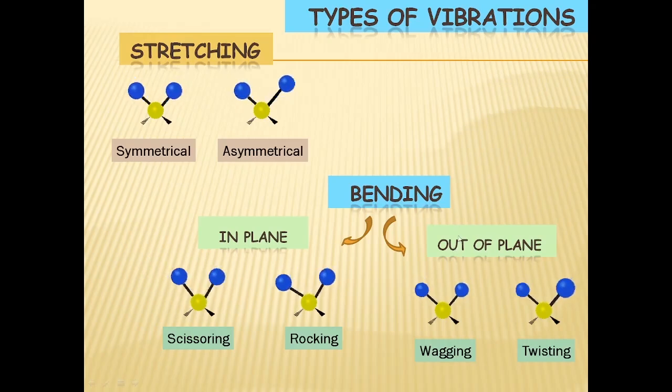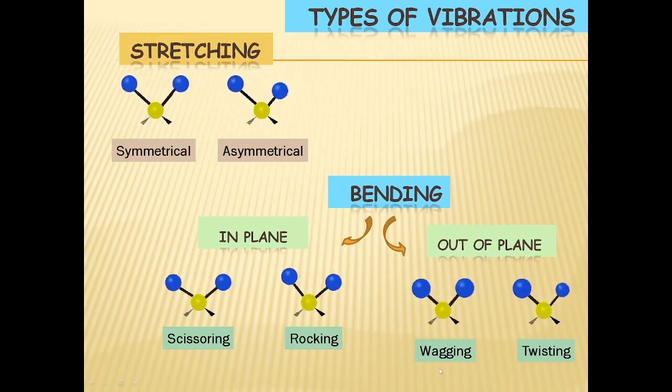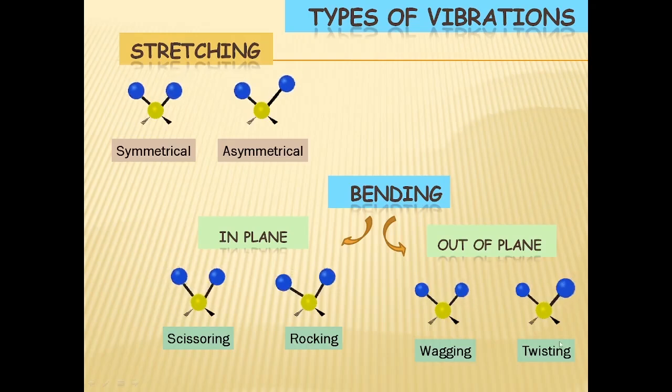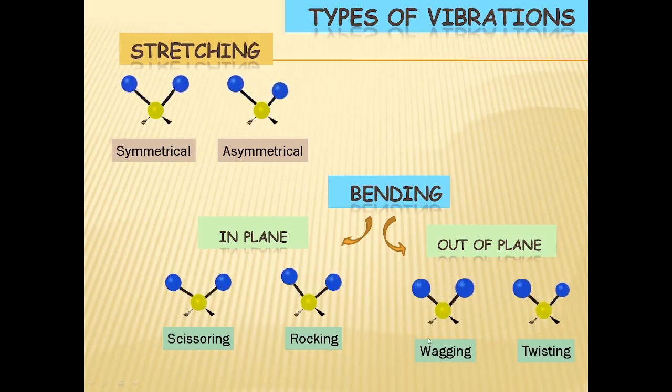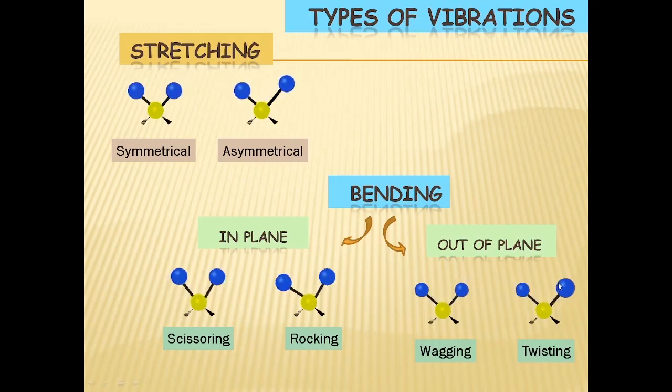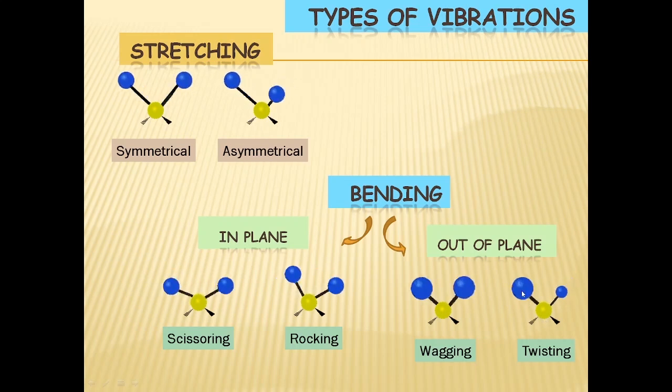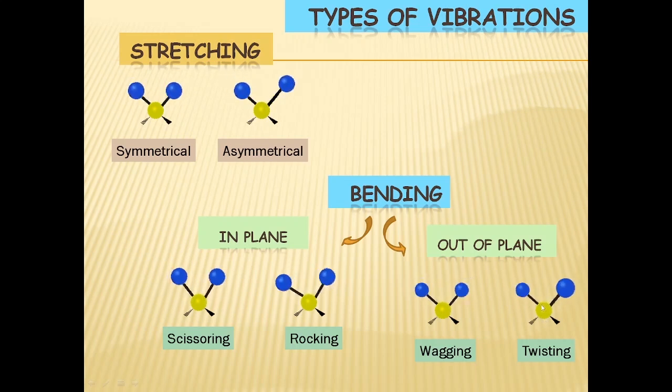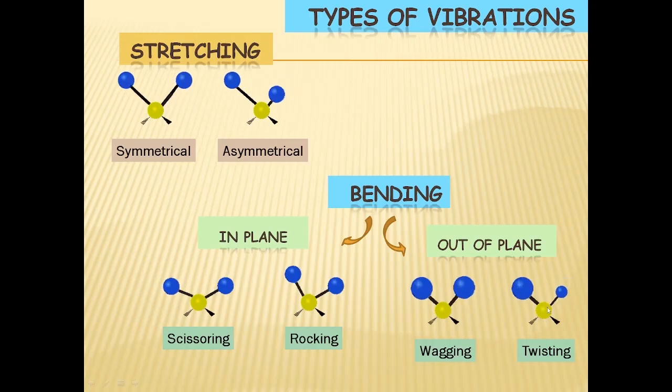Among out-of-plane vibrations, we have wagging and twisting. As you can see here, wagging is like the movement of a tail, both the bonds are coming out of the plane towards you simultaneously. But in twisting, what happens? One bond is coming towards you, at the same time the other bond is going in the opposite direction, like this.